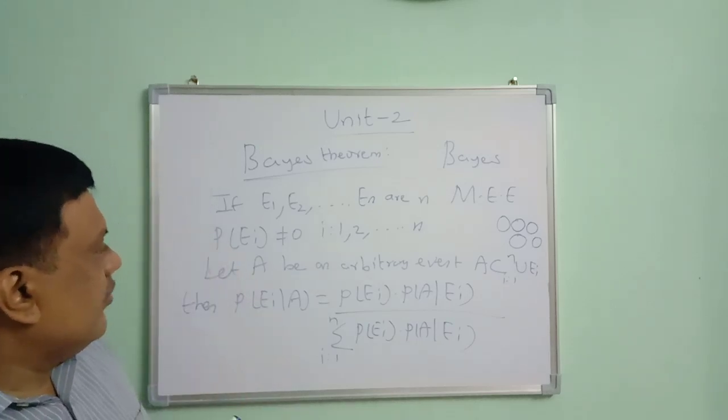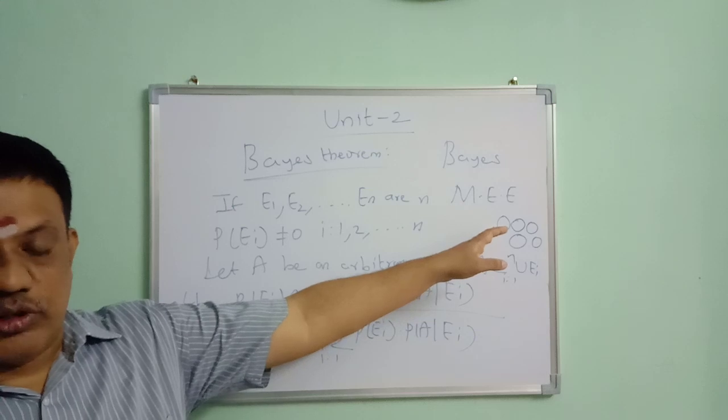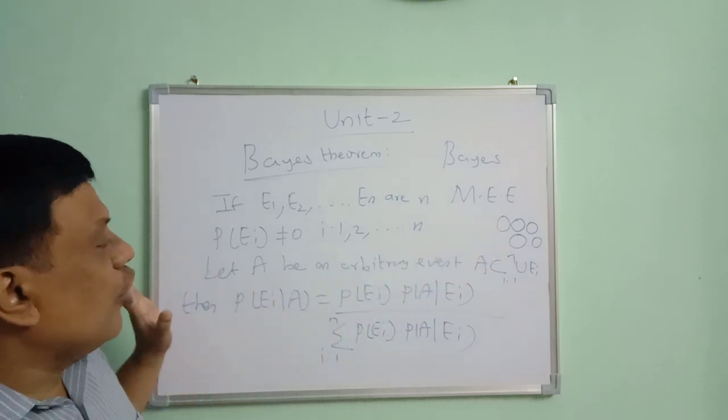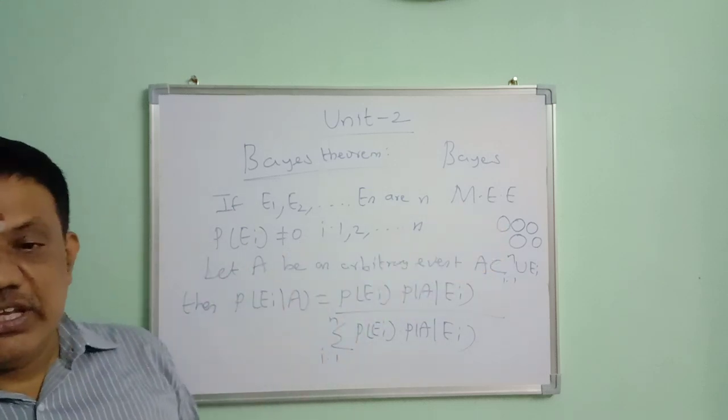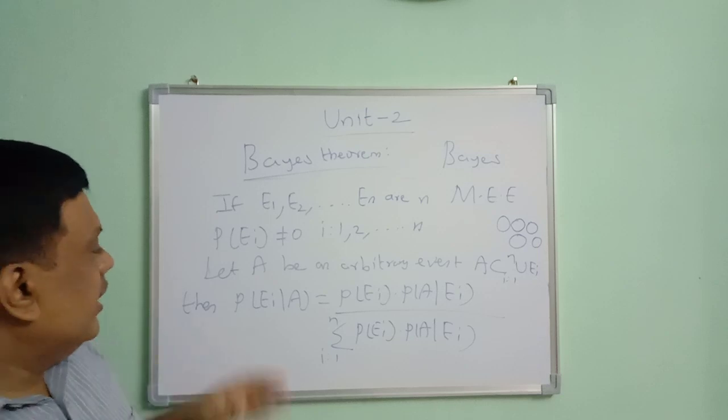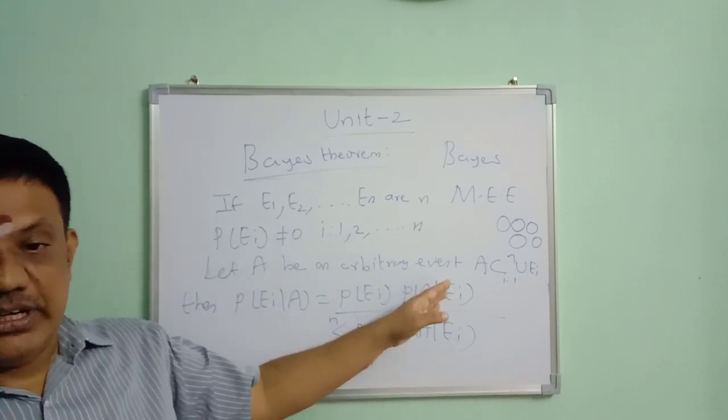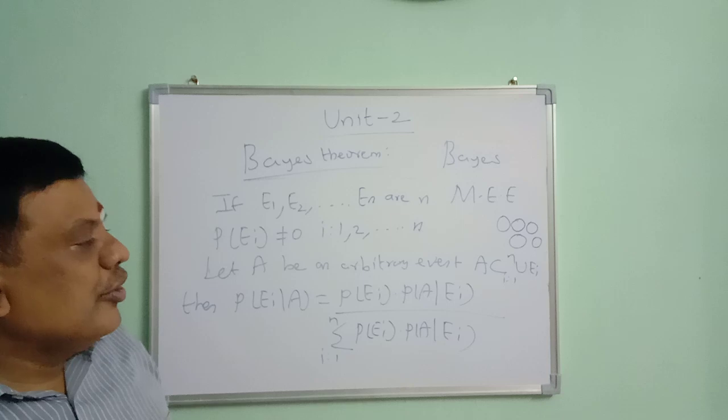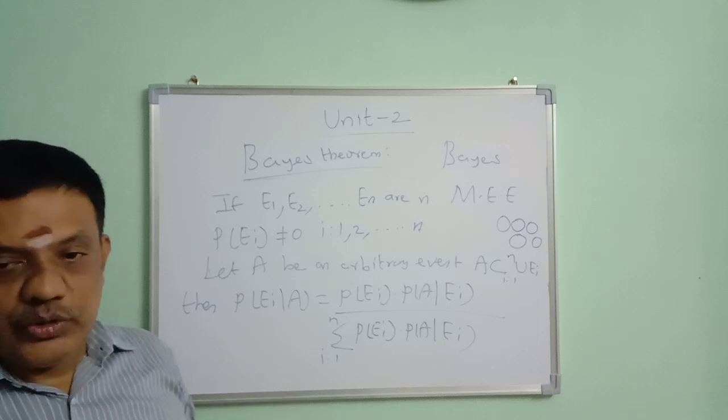What does Bayes theorem state? There are n events which are mutually exclusive. They have nothing in common, and the probability of each and every event is not equal to 0. Let A be any arbitrary event. A is a subset of the union of Ei, i varies from 1 to n.